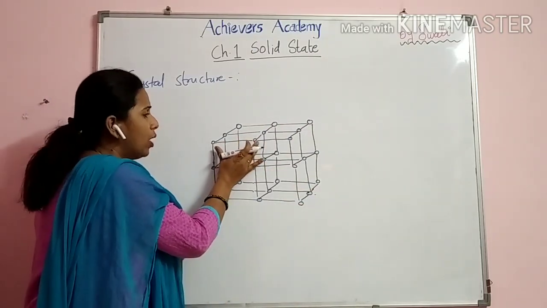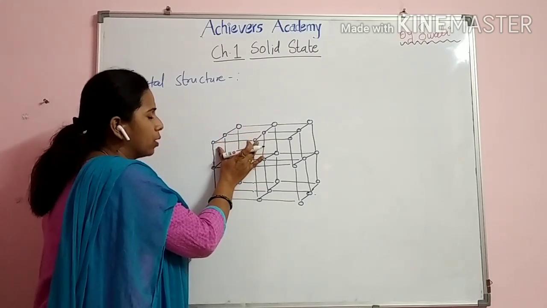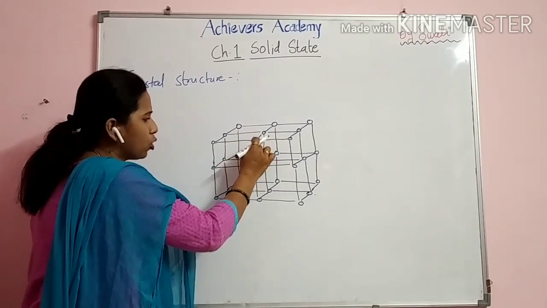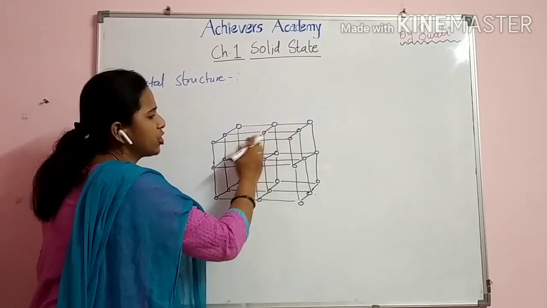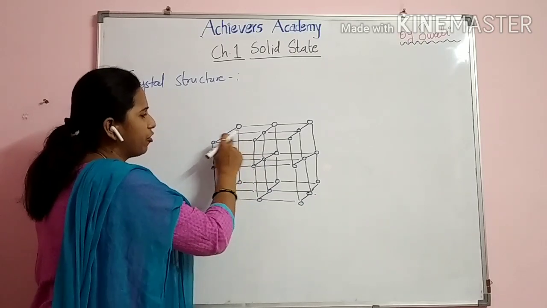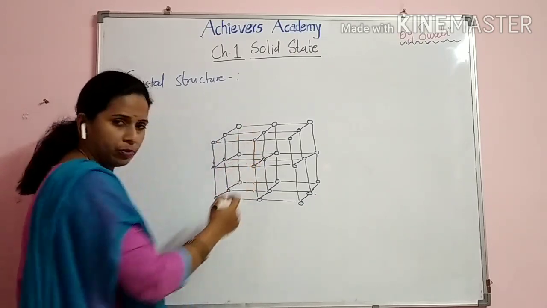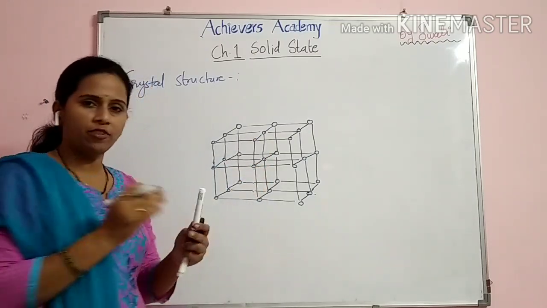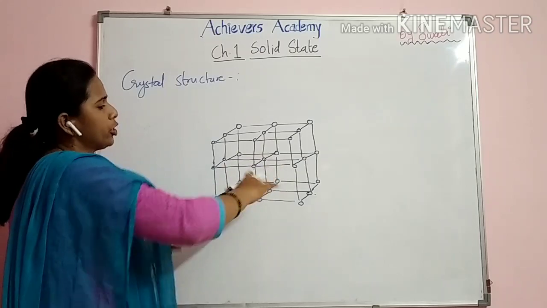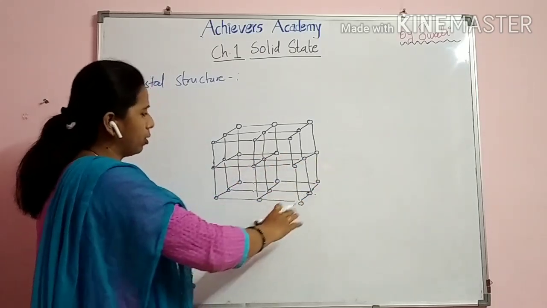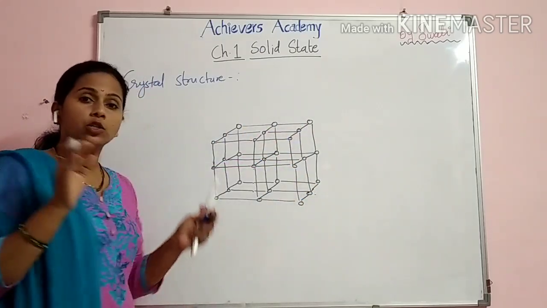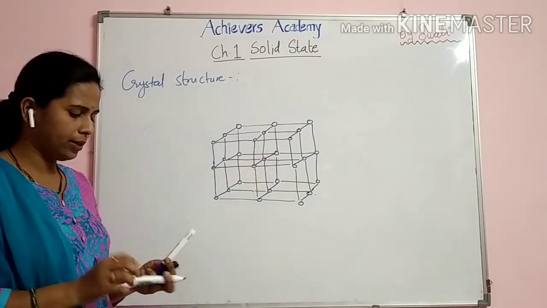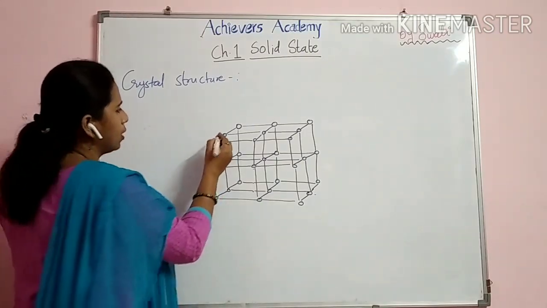Here, this one cube, or this one structure, is getting attached to another, and down there is one more. So you can see the corner of each cube is shared with the others, as well as their faces. See, this face is shared between the two cubes. Like that their corners, edges, sides or faces get shared. If you stack this cubical structure, what we get is a crystalline solid. This cubical structure which you have drawn, I will highlight it so it's very easy for you to see.